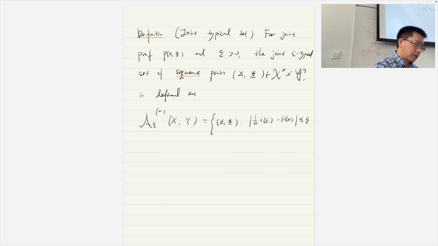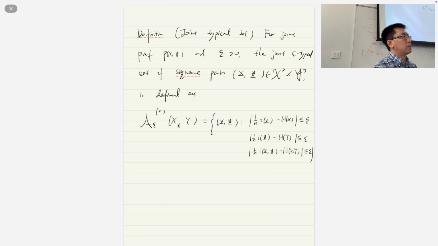So this one will be less than or equal to epsilon, and this one has to be less than or equal to epsilon, and this one, I(x;y) minus H(x,y), has to be less than or equal to epsilon. We need to guarantee all of them. By definition, therefore, if x, y are jointly typical, then individually they're also typical. Does that make sense? Because it's the definition, right?